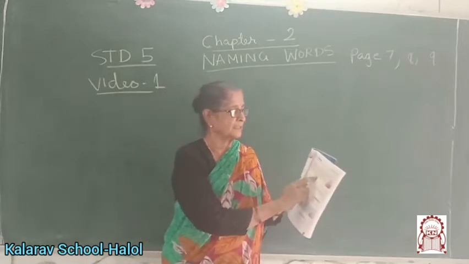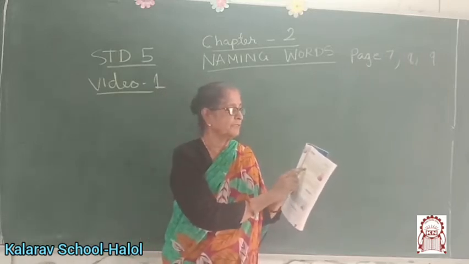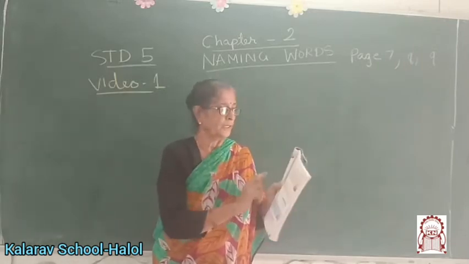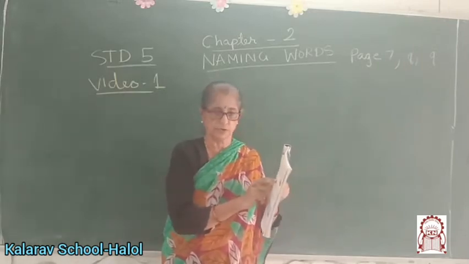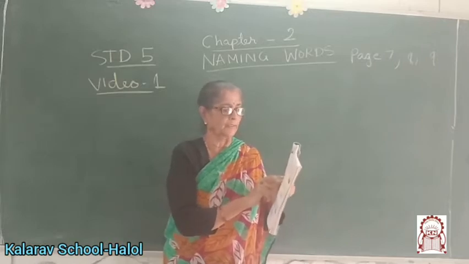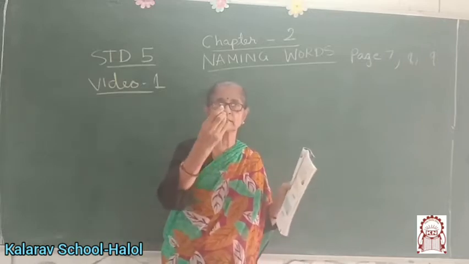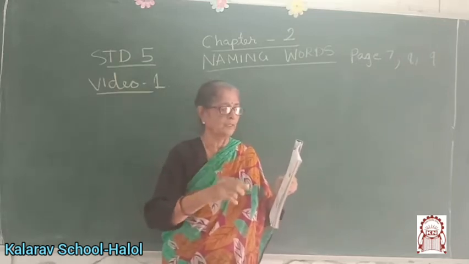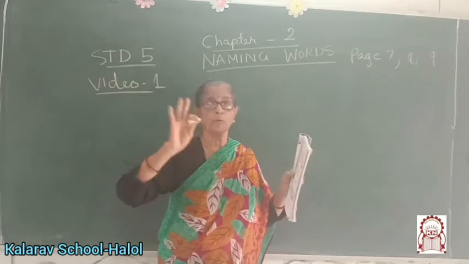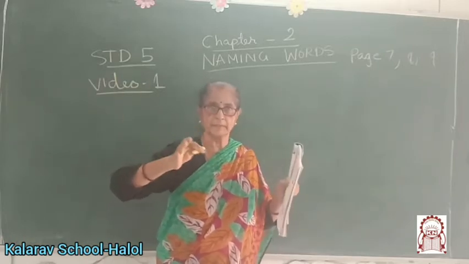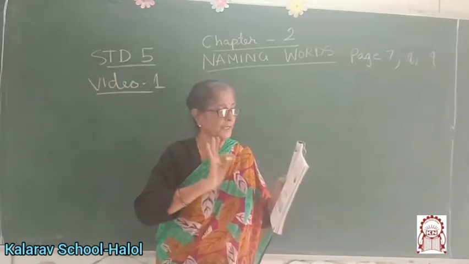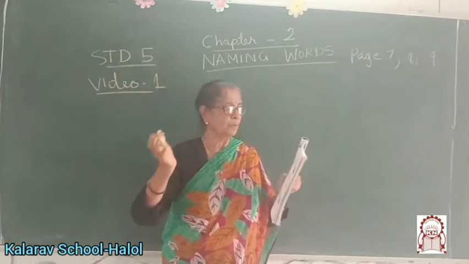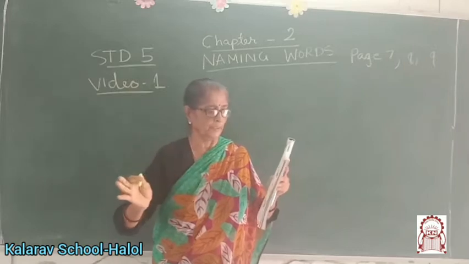Let us revise the other types of nouns we have learned about earlier. In standard 4th you have learned all. Countable and uncountable nouns. A noun is countable if it can be counted. For example, chalk. 1 chalk, 2 chalks, 3 chalks, we can speak. For example, bird: 1 bird, 2 birds, 3 birds, like that. Cows, the 3 cows. Countable nouns can be both singular and plural.